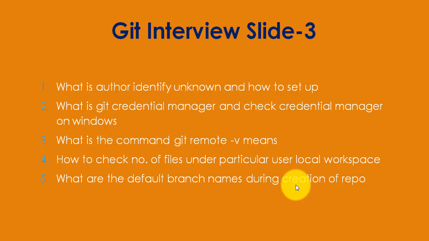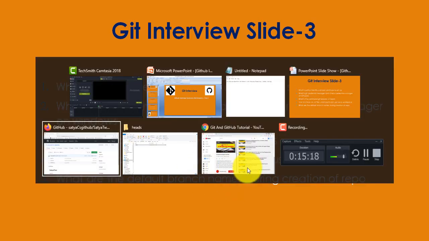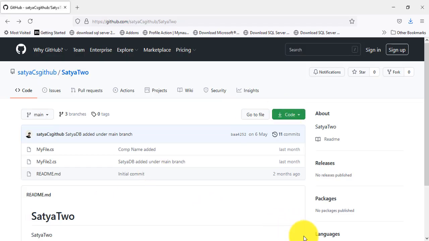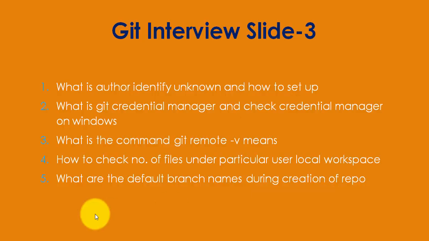So when you clone this repository, you will get this branch name also, a main branch or master branch, in your local workspace while using Git Bash at the time of execution of your commands. So that's all about it, guys, and I'll go to my next slide here.